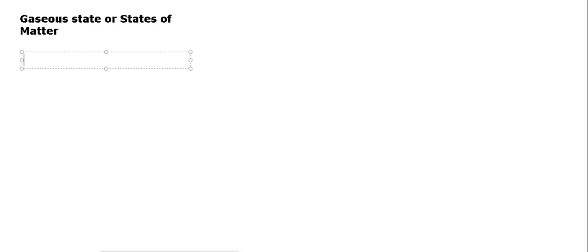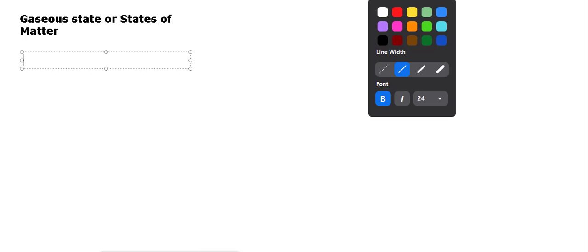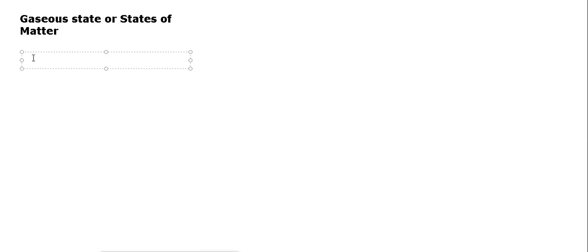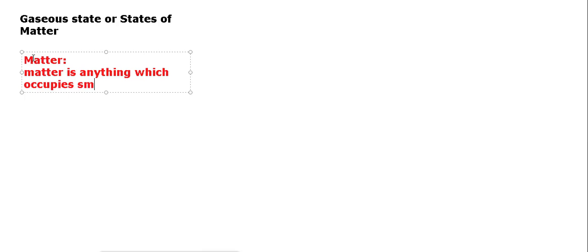But first we must have a general knowledge about the term called matter. In the junior class also you have studied about matter. So what is matter? We can define matter as anything which occupies space and has mass. Anything which occupies space and has mass is called matter.